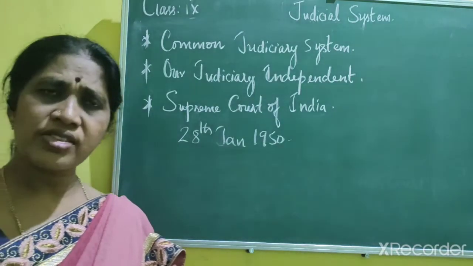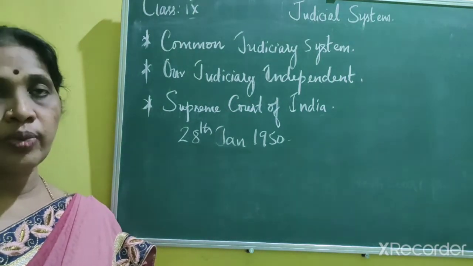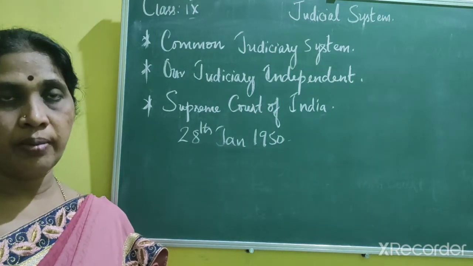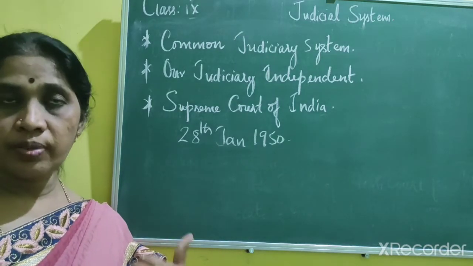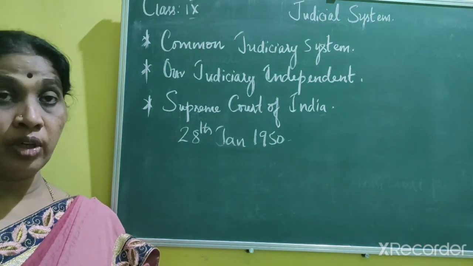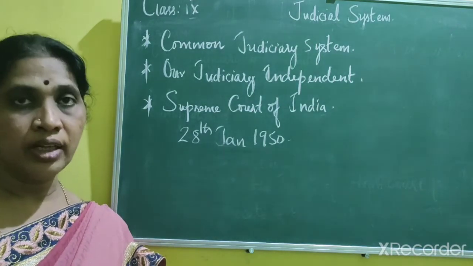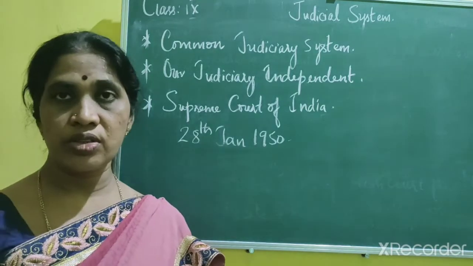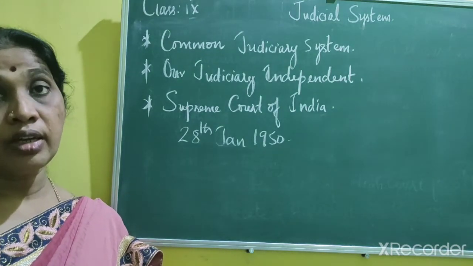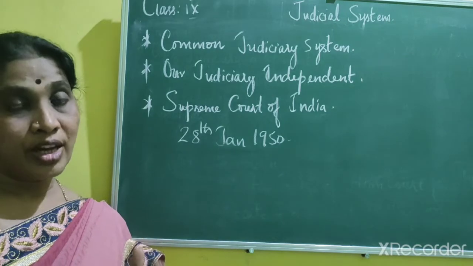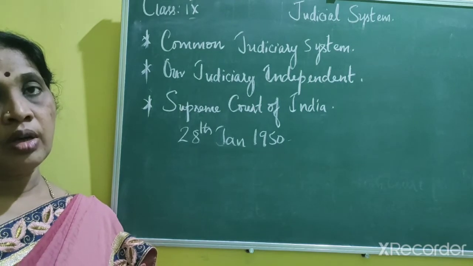Next, the age of retirement. Usually the Chief Justice and judges of the Supreme Court retire at the age of 65, but if they require, they can resign earlier also. But once they have been appointed as judges, you do not have the right to remove them, unless they are found guilty while discharging their duties. When you want to remove those judges, it has to be discussed in the Parliament.